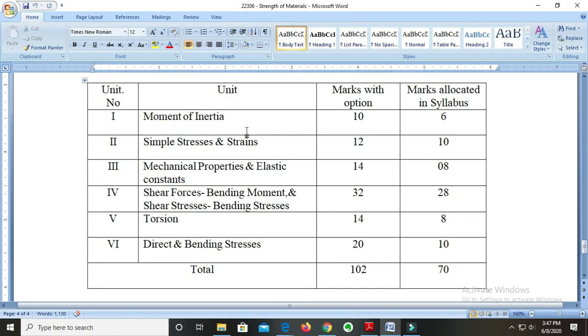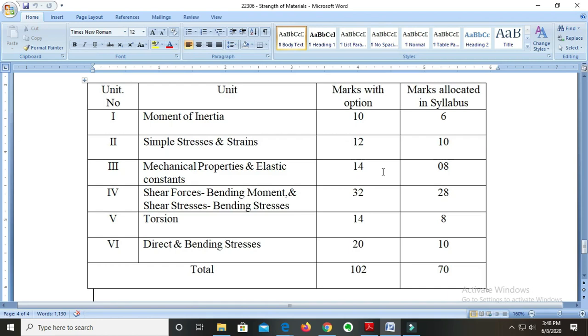Remember here for topic number 2 you have 10 marks. For 10 marks with option there will be only 12. For the 12 marks it will be asked. But for unit number 3, as per the format given by the board, only 8 marks are given, but with option we will have 14 marks.